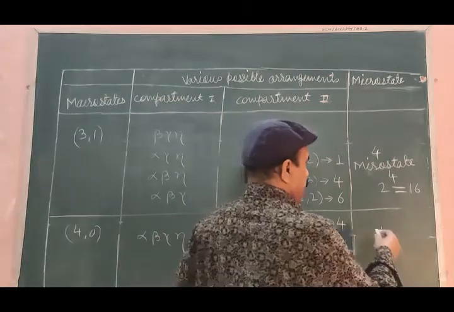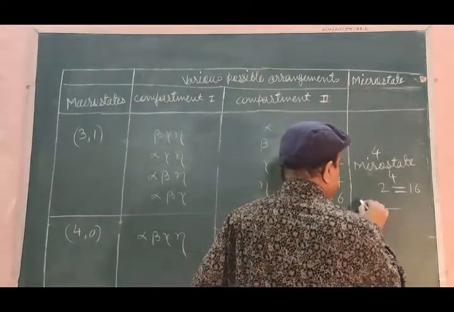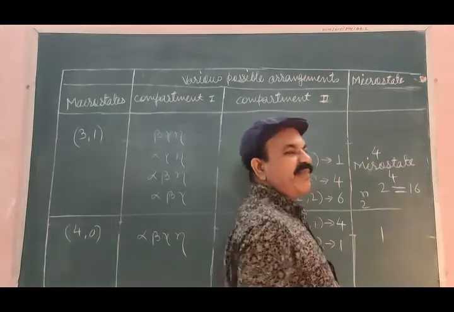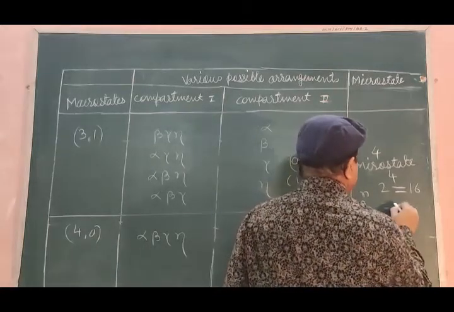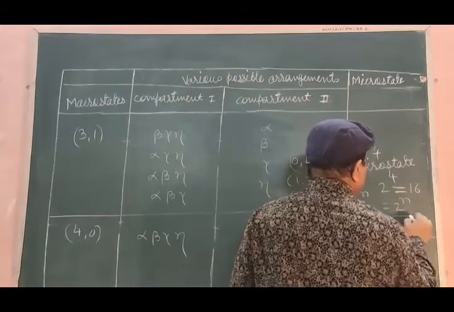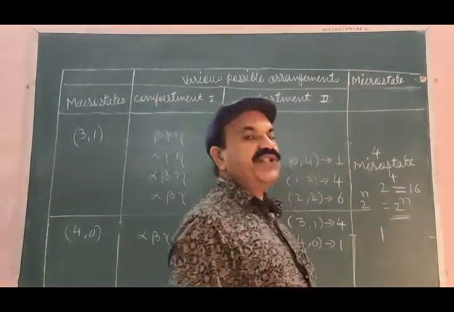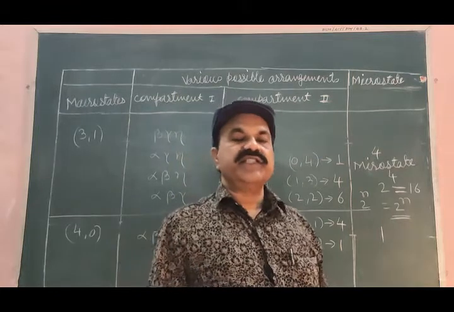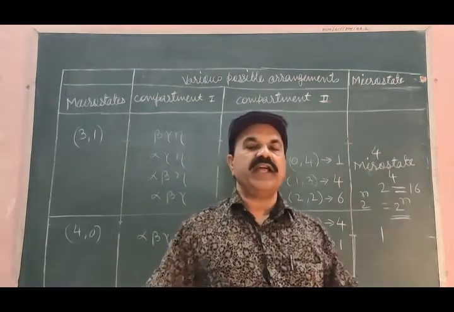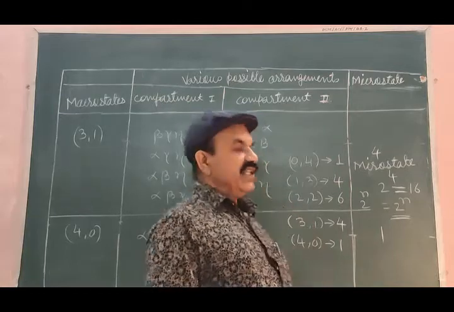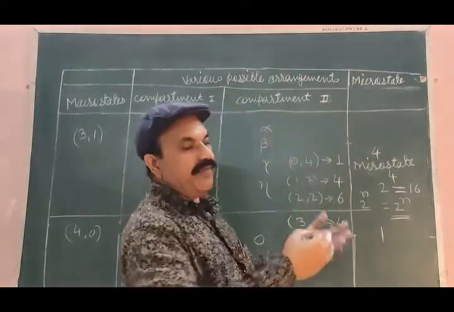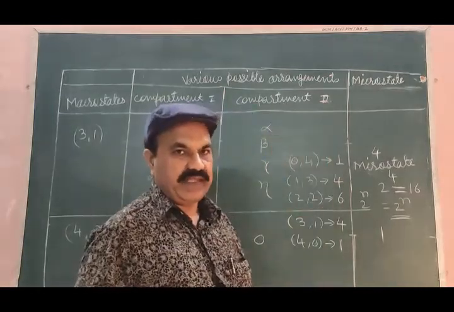If there are 2 compartments and n number of particles, then the number of microstates will be equal to 2 to the power n. This is true for a system having any number of distinguishable particles. This is about the microstates.